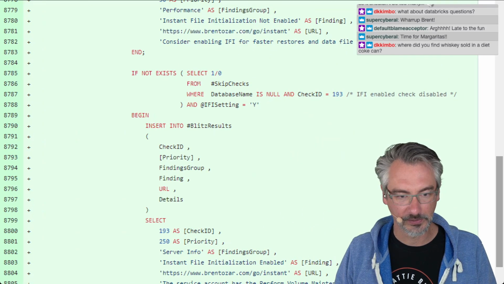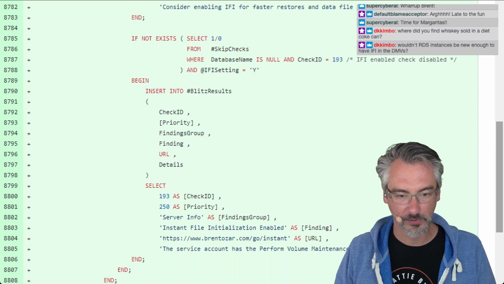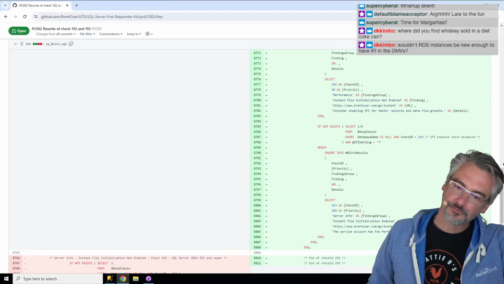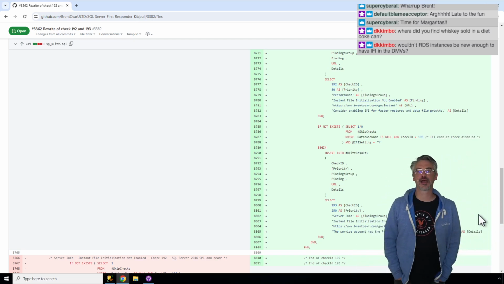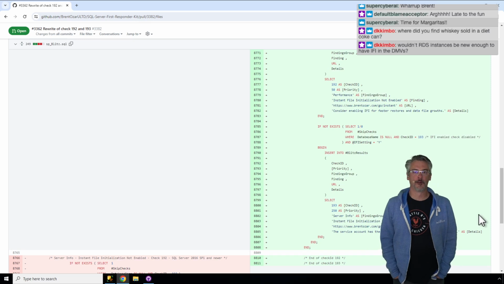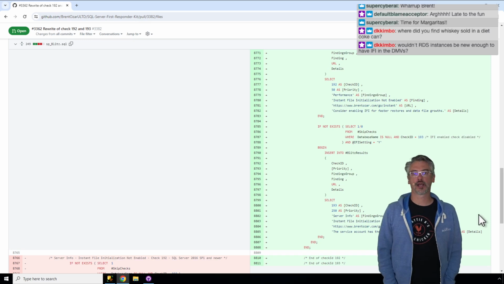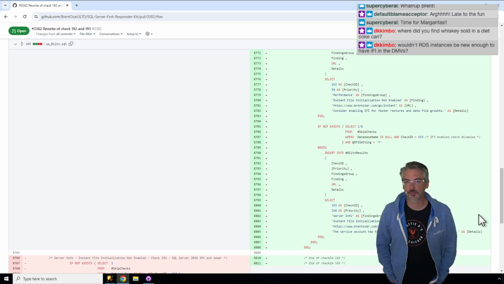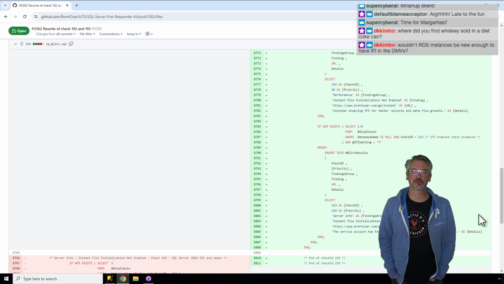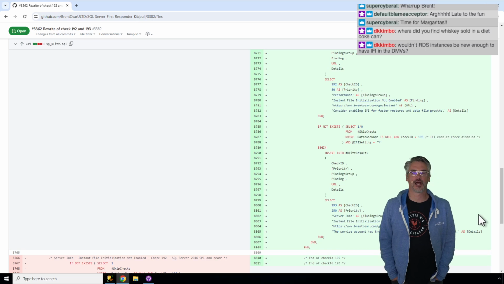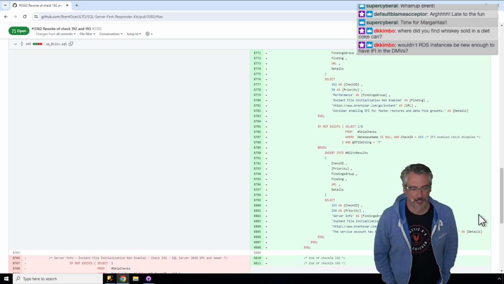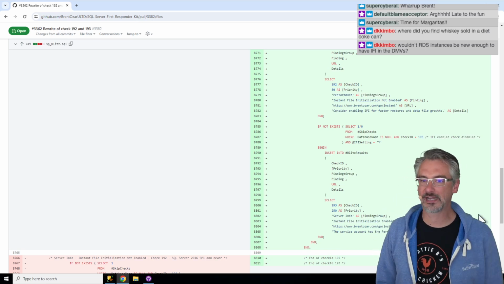If exists, so now insert into. Okay, that's cool. So what he's doing is he's checking to see if the rows come back saying that it's enabled. But DK Kimbo says, wouldn't RDS instances be new enough to have IFI in the DMVs? I don't think they do. I think 2012 and 2014 are still available out there, and I don't think that they had that column in there. We don't have anything in there.